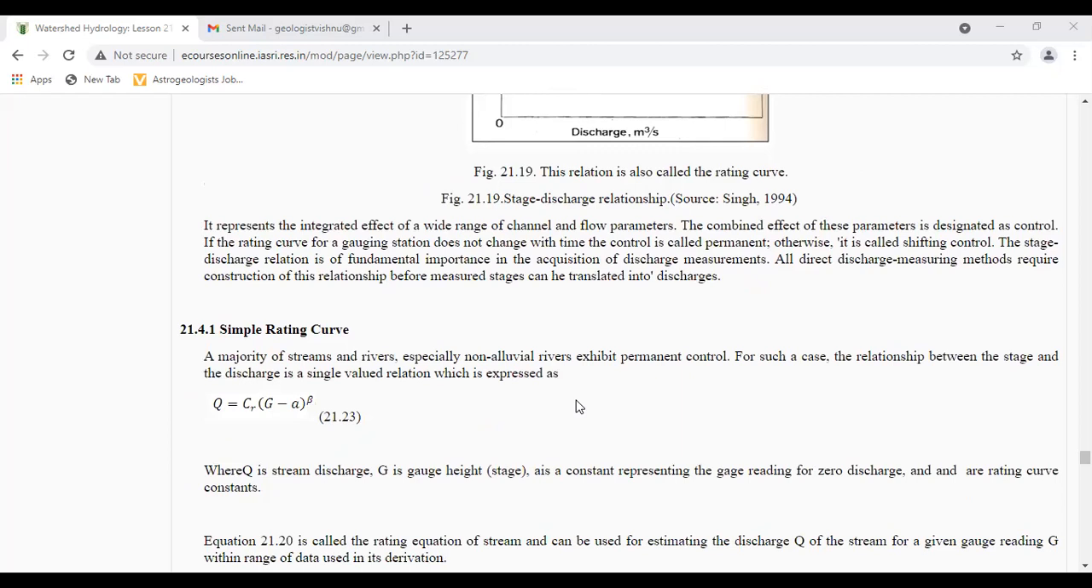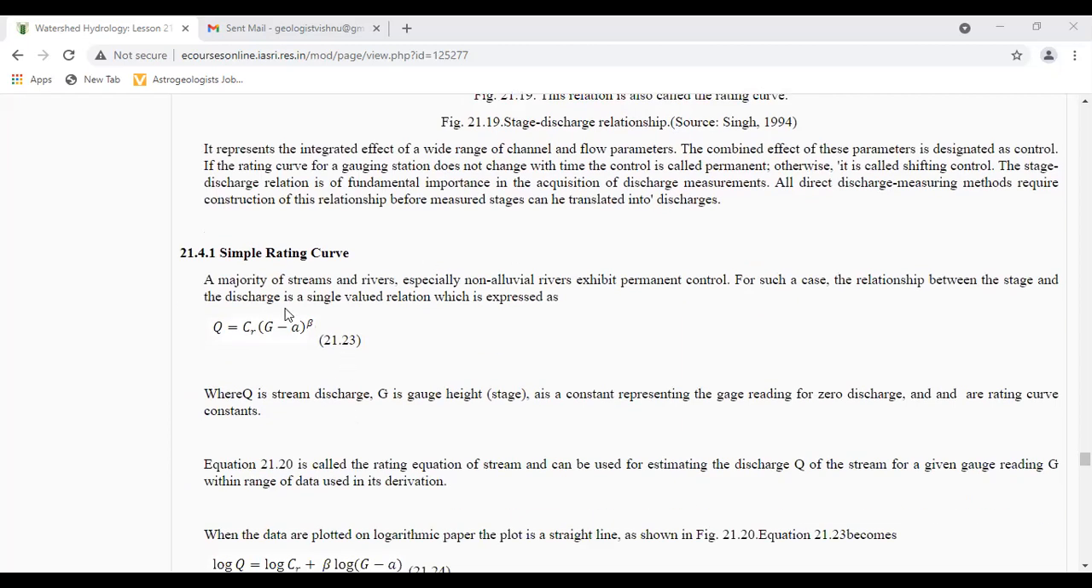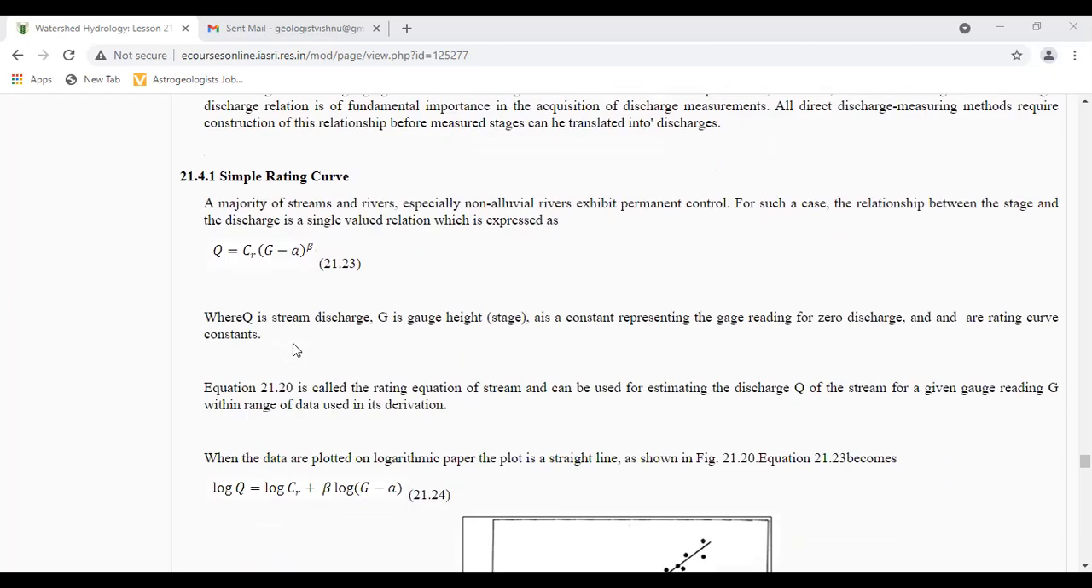And guys, here is the simple rating curve. A majority of streams and rivers, especially non-alluvial rivers, exhibit prominent control. For such a case, the relationship between the stage and the discharge is a single valued relation, which is expressed as Q is equal to C_R (G minus a) to the power of beta, where Q is stream discharge, G